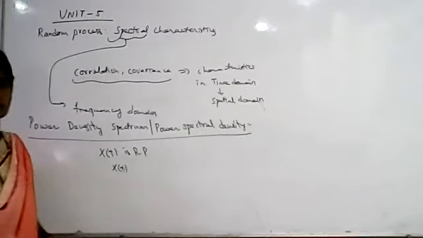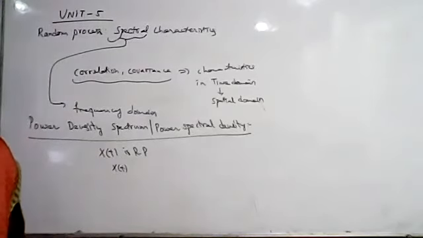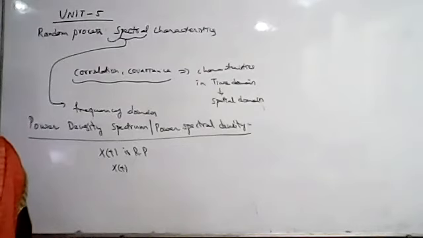From the Dirichlet conditions, we know that the signal should have a finite number of minima and maxima over one interval. If it does not, you cannot find the Fourier transform.